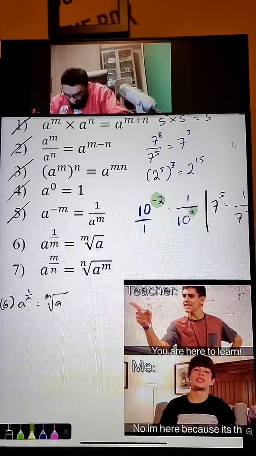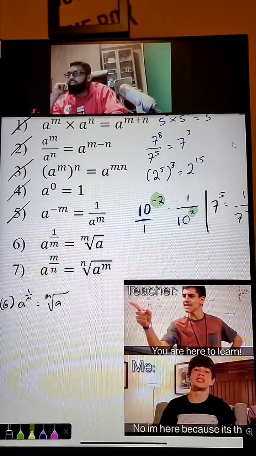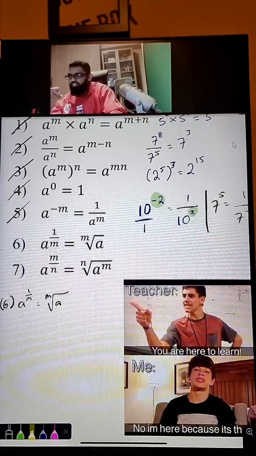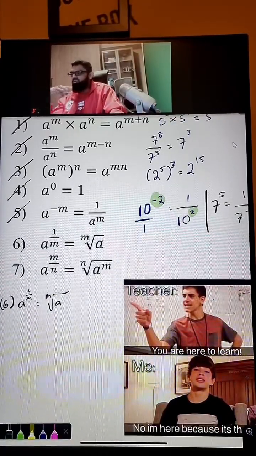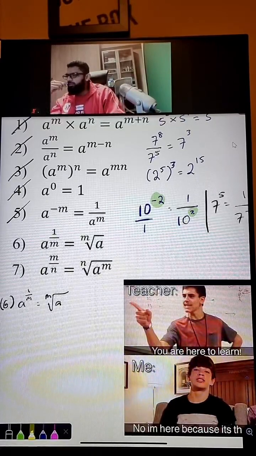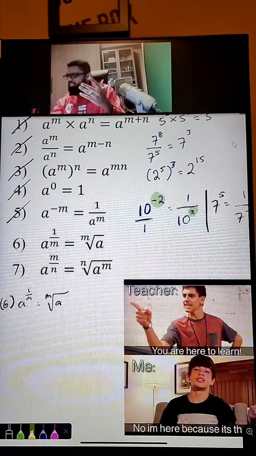Up until Sec 4, I was confused about which one is denominator, which one is numerator. How many of you are like me? You're still confused, which one is down, which one is up?